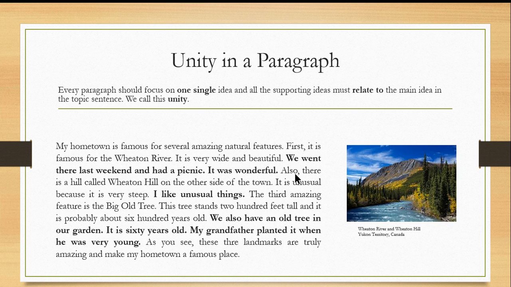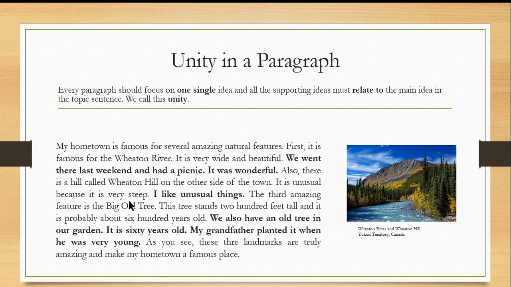Let's continue. Also, there is a hill called Wheaton River on the other side of the town. It is unusual because it is very steep. The sentence starting with also is the second supporting sentence of the paragraph. And then comes an explanation. It is unusual because it is very steep. When we look at this bold sentence, the writer says, I like unusual things. This sentence doesn't describe how amazing the Wheaton River is, but instead it talks about the preferences of the writer.